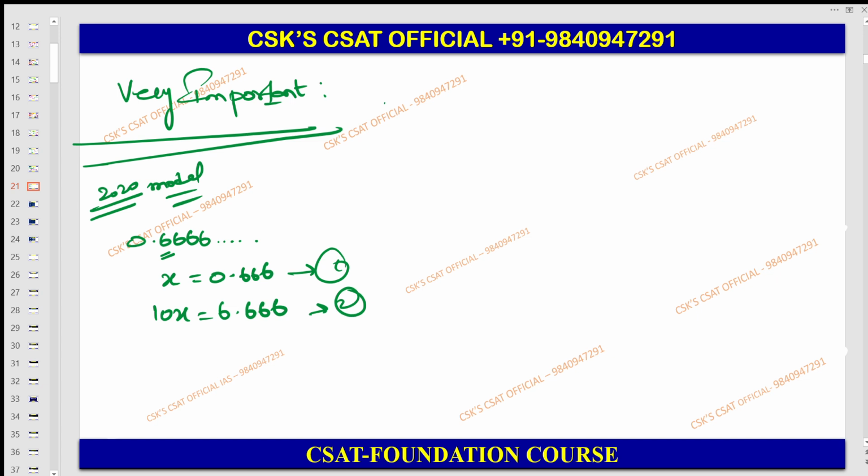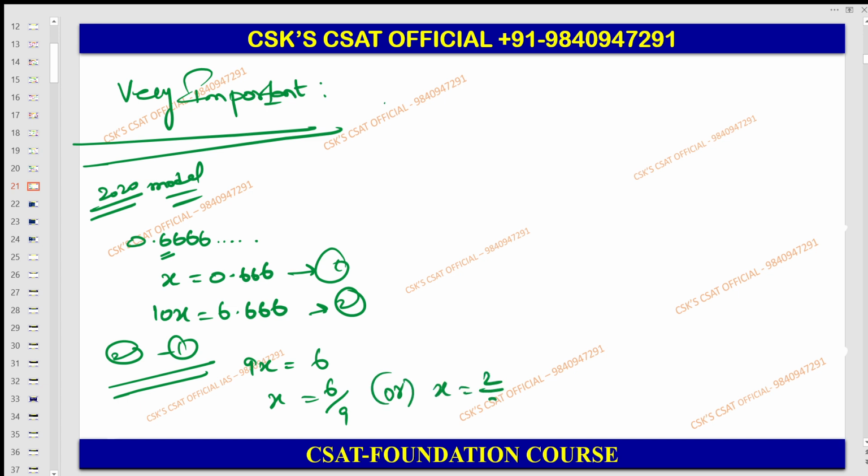You have to subtract 2 minus 1. What will happen when you are doing 2 minus 1? This is nothing but 9x. Directly you can write, so therefore you will be getting 6. So x is equal to 6 by 9, or in simplest form, x is equal to 2 by 3. Actually, this is the proper procedural method in order to convert a recurring decimal into a fraction.